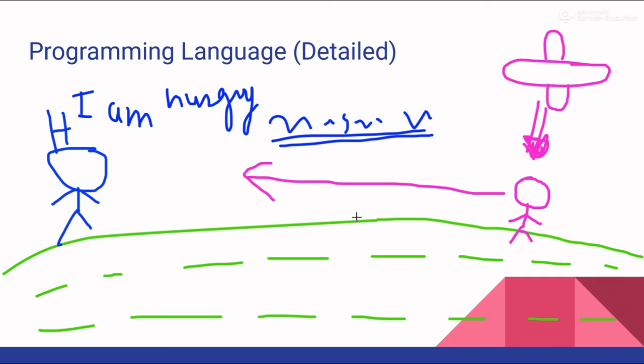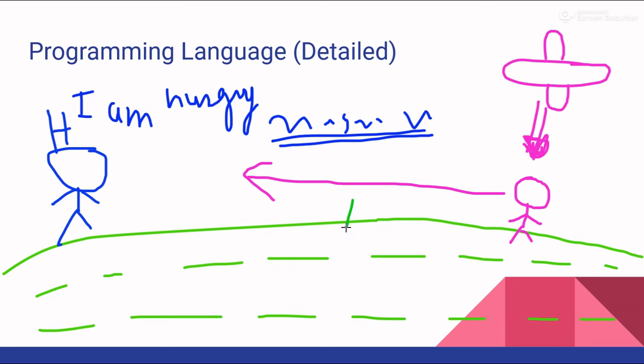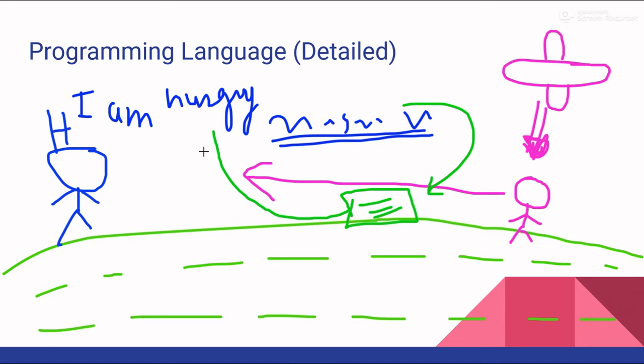So if he gets a device, let's say he has a device that converts his language to the human language, right? So if he says these things into his device, it converts that into the human language and then the human can understand that. Okay, so this is the process he needs to go. He needs something intermediate that can convert his language to the human language.